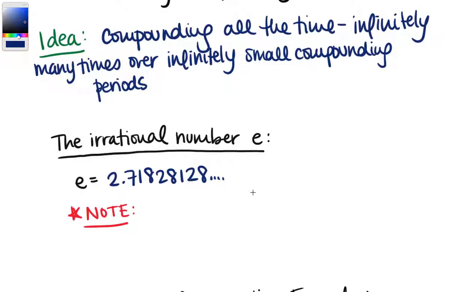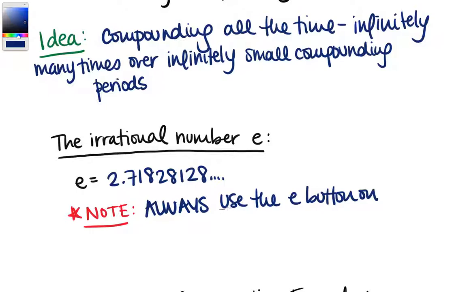Okay, and it should be noted here, you never want to round off before ending a problem, and you never want to round off e. So whenever you're doing these types of problems, you want to always use the e button on the calculator and wait until the very end to round off.